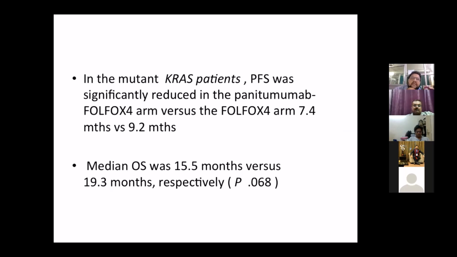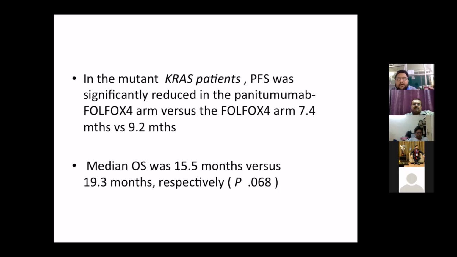The inference was that in the subset analysis, they found that if the patient had mutant KRAS, not wild type KRAS, then the survival in patients who had taken panitumumab with FOLFOX4 was poorer as compared to those patients who had taken only FOLFOX4. That is, it was 7.4 months in the test arm while 9.2 months in the control arm. Thus, this may suggest that use of anti-EGFR therapy in mutant KRAS had actually a deleterious effect.